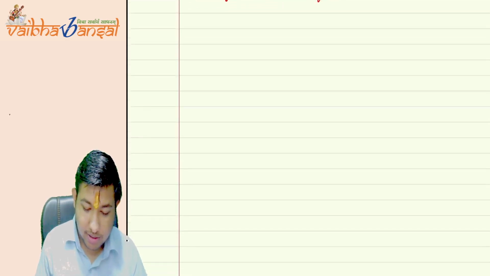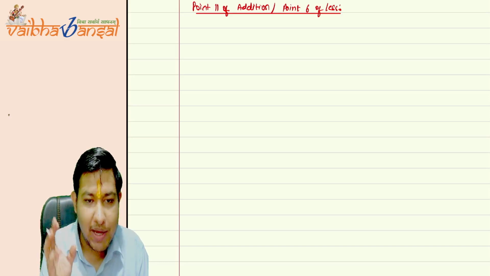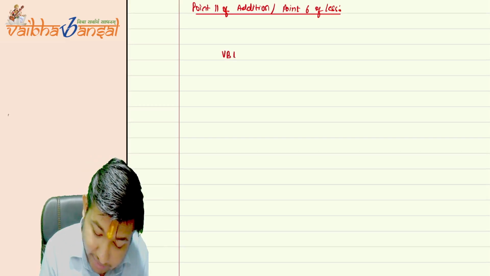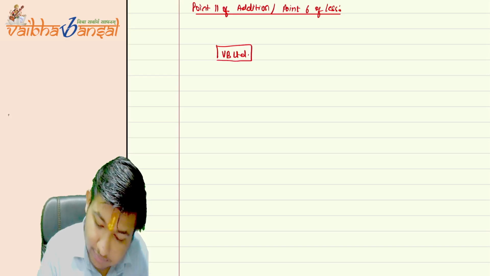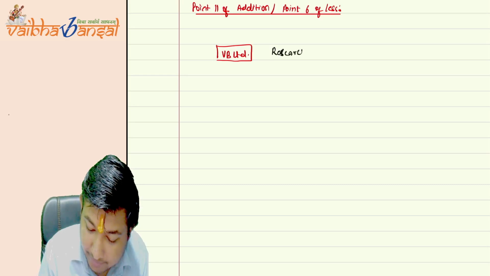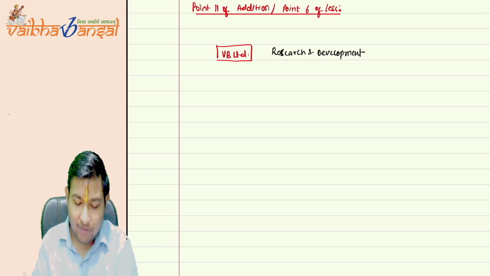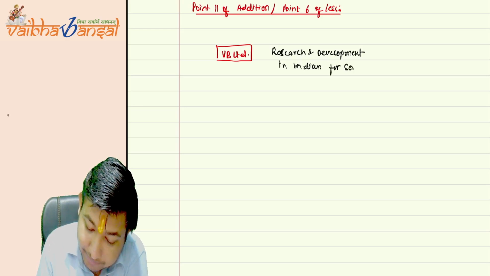Okay, so now understand what section 115BBF says. Suppose I am VB Limited. I have done some research and development in India for some patent.